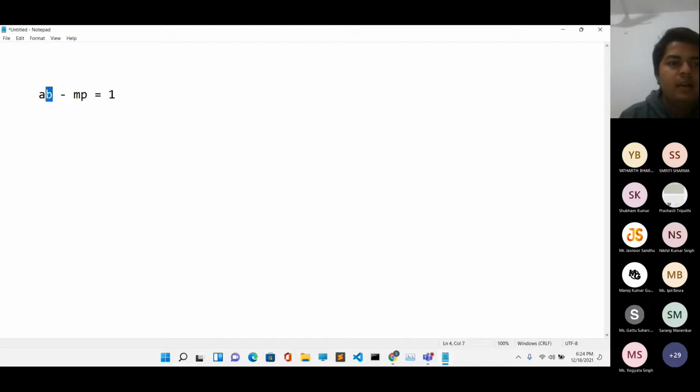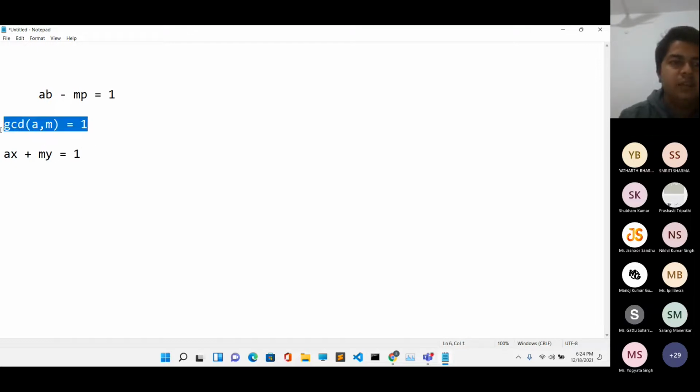And how can we do that? We know that GCD of A comma M is equal to 1. So using the extended Euclidean algorithm, I know that I can find the solution of this equation. I can find the value of x and y satisfying this equation, that is ax plus my is equal to 1.